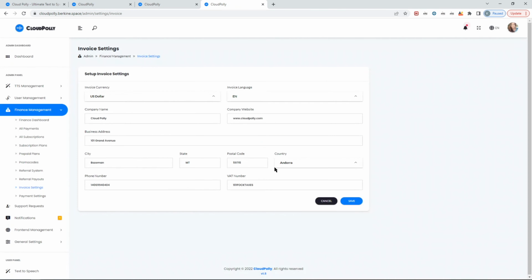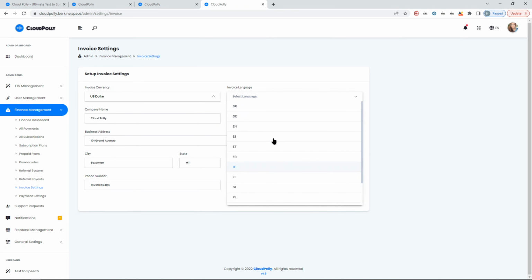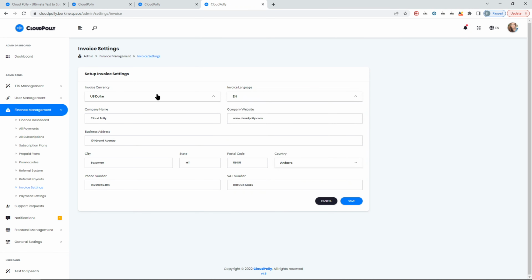That part is also important: set the invoice language and the currency. The invoice supports multiple languages, and otherwise, when one person pays the bill and tries to get an invoice, they will see an error because the invoice hasn't been set up from the admin panel.